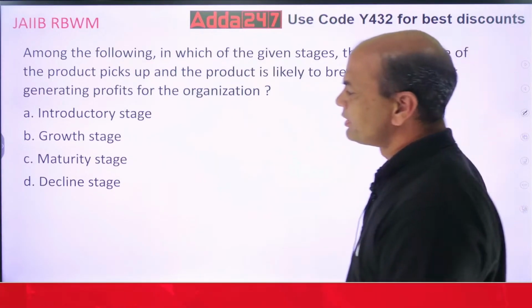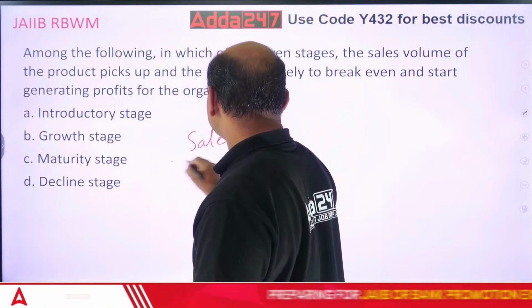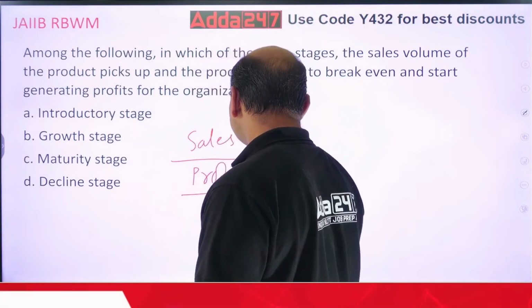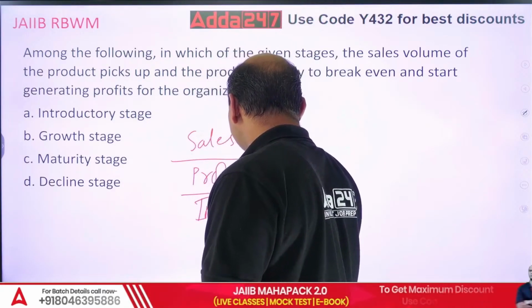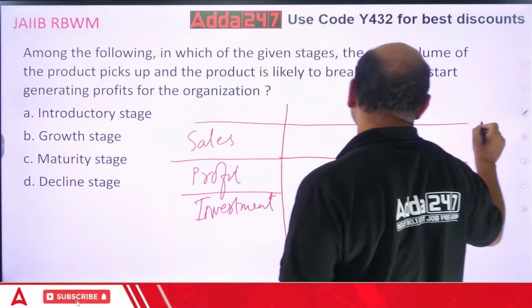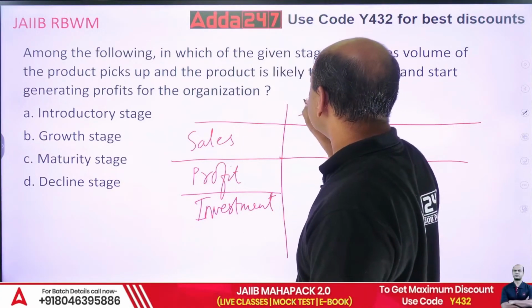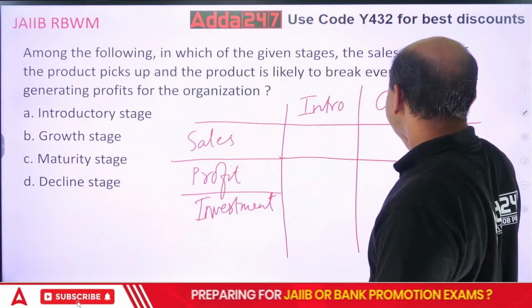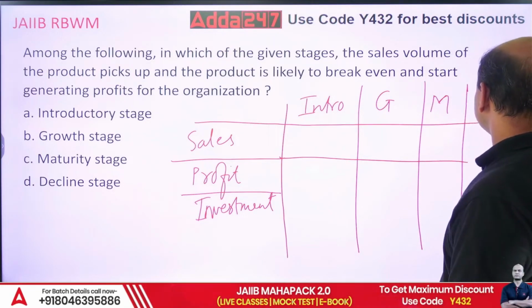Okay. So sales, profit, and investment. Under these stages, kindly note this, this is for your remembering. One is introduction, second is growth, third is maturity, and last one is decline.